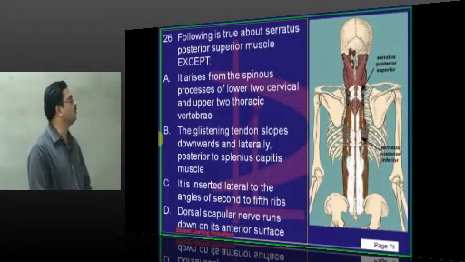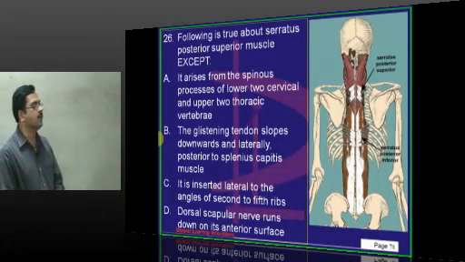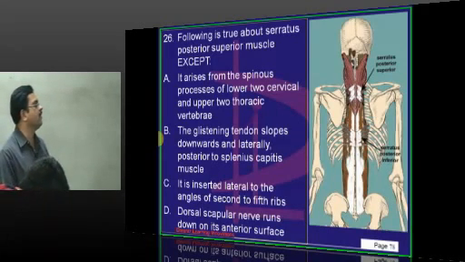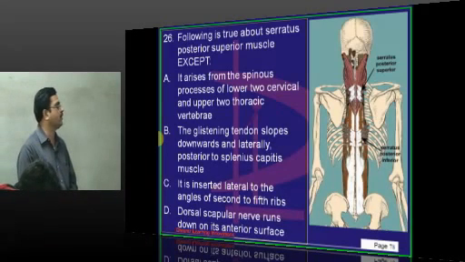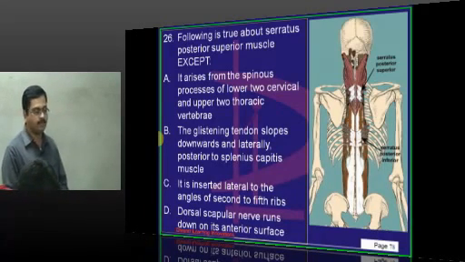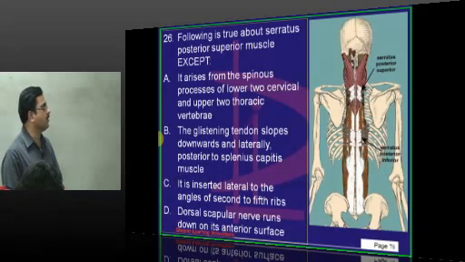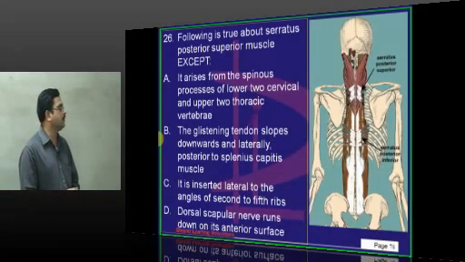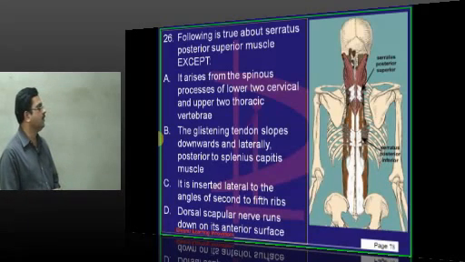The following is true about the serratus posterior superior muscle. On the posterior aspect, just beneath the scapula, you find the serratus posterior superior. It arises from the spinous processes of the lower 2 cervical vertebrae and upper 2 thoracic vertebrae, and the muscle is inserted into the angle of the ribs. It is a glistening tendon, slopes downwards and laterally, posterior to splenius capitis. Splenius capitis arises from the spinous process of the lower cervical vertebra and is inserted into the mastoid process of the skull. Then it is inserted lateral to the angles of the 2nd to 5th ribs.